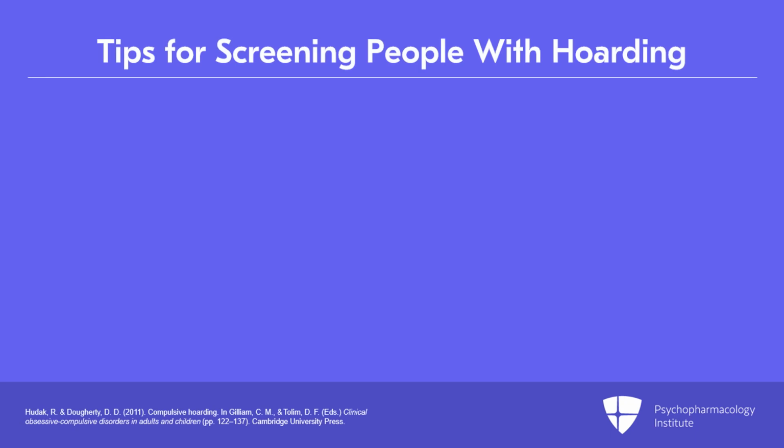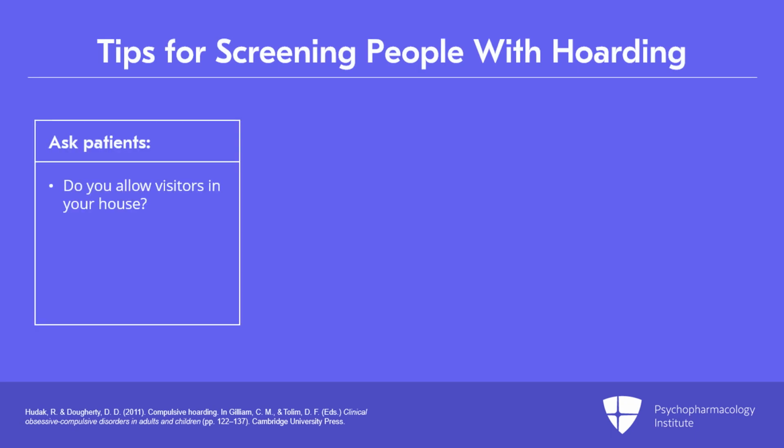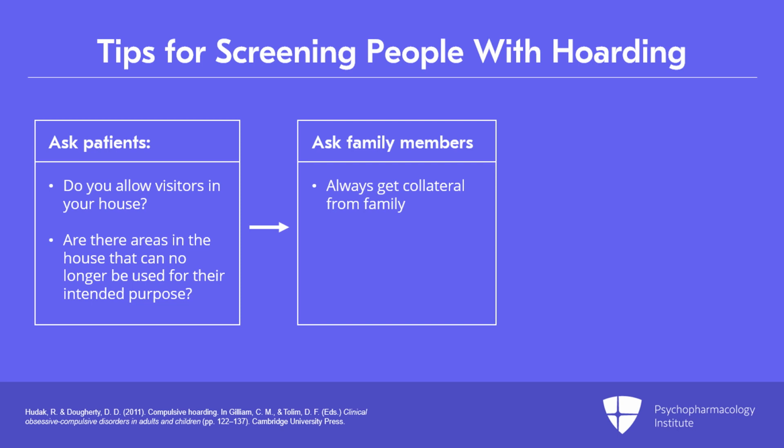Some tips in order to help screen for people with hoarding: ask patients if they allow visitors in their house. Ask them if their family members will allow friends to come over into the house, or are they too ashamed to have their friends over? Ask them, are there areas of the house that can be no longer used for their intended purpose? In other words, tables or beds can't be used because of clutter. Always get collateral from family.